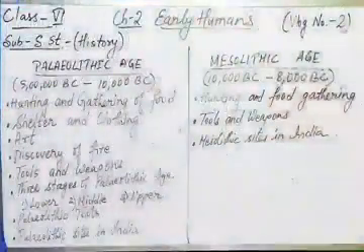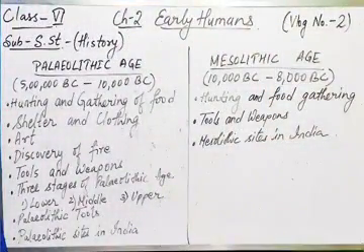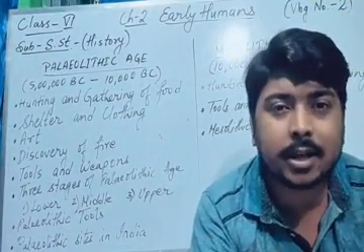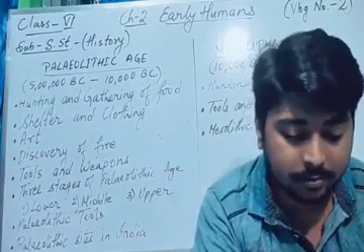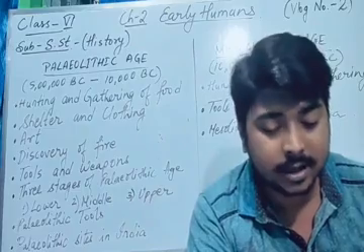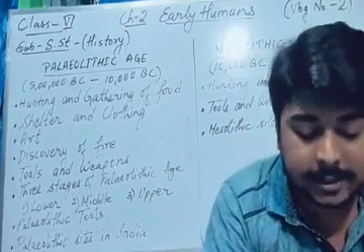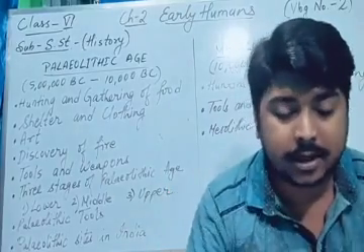Certain points I have written for the Paleolithic Age and certain points for the Mesolithic Age over here on the board. You can note down the whole board. We are going to discuss these topics and find out what the differences are between the Paleolithic and the Mesolithic Age. The Paleolithic Age starts from 5 lakh BC to 10,000 BC. This is the time period for the Paleolithic Age.